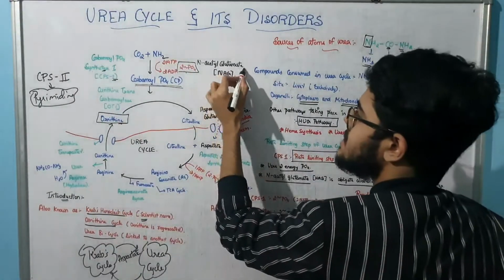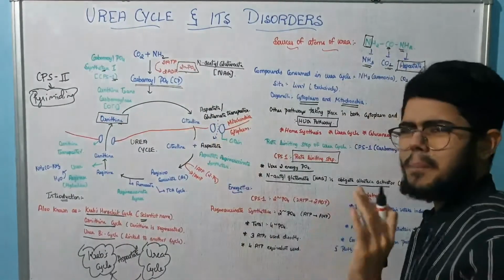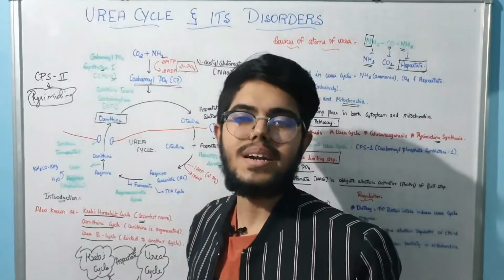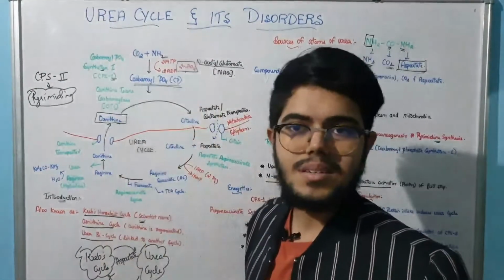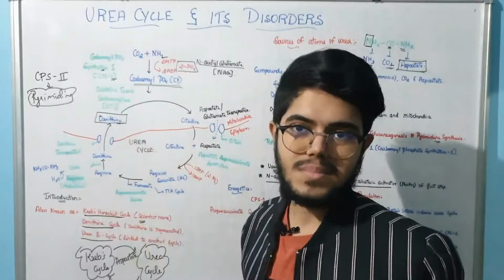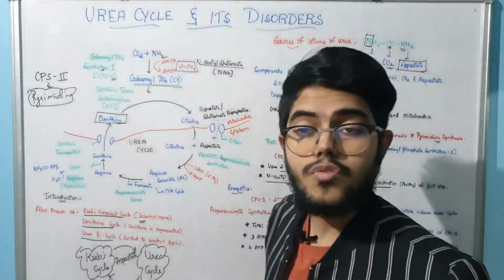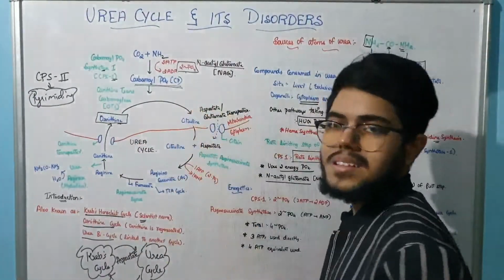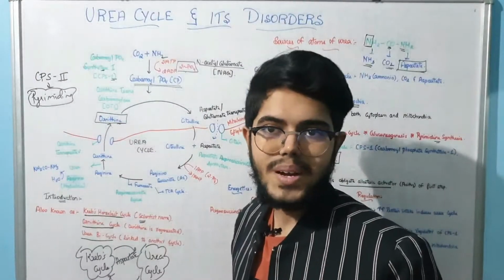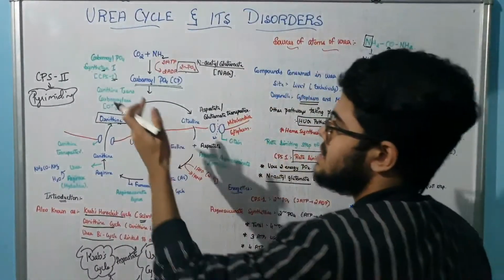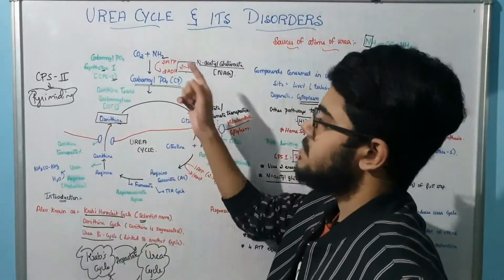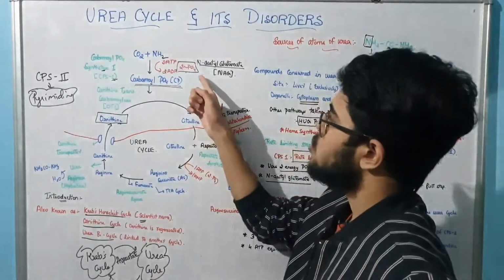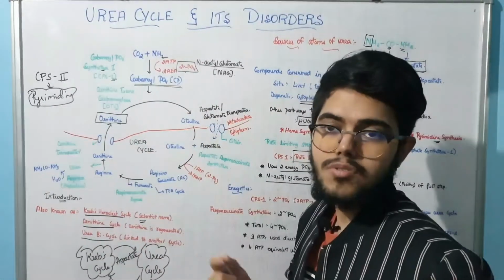What is this obligate allosteric activator, sir? Without this, the reaction won't occur. So we need the N-acetyl glutamate. Very simple, right? Since it is a synthetase, ATP will be there, so we have 2 high-energy phosphate bonds.